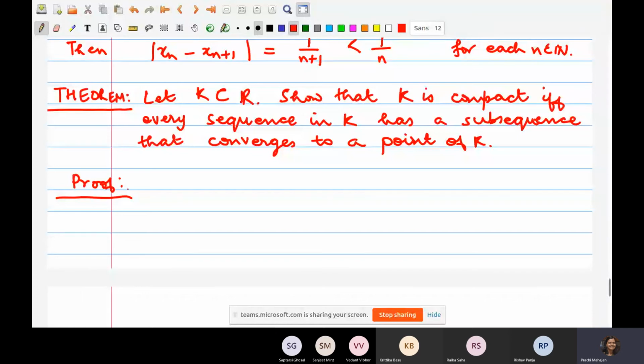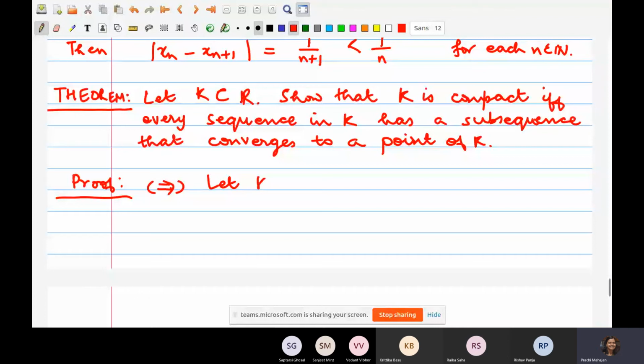So I say that the forward implication is much easier: that if K is compact, then every sequence in K has a convergent subsequence converging to a point of K. Does everybody see that? Yes. The forward part, let's just quickly see.